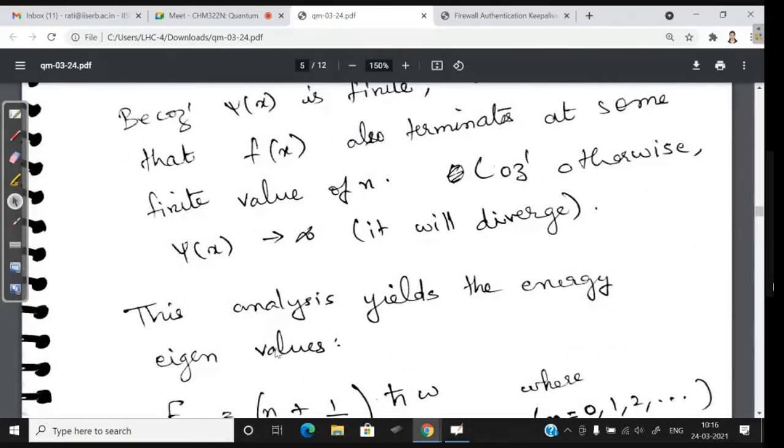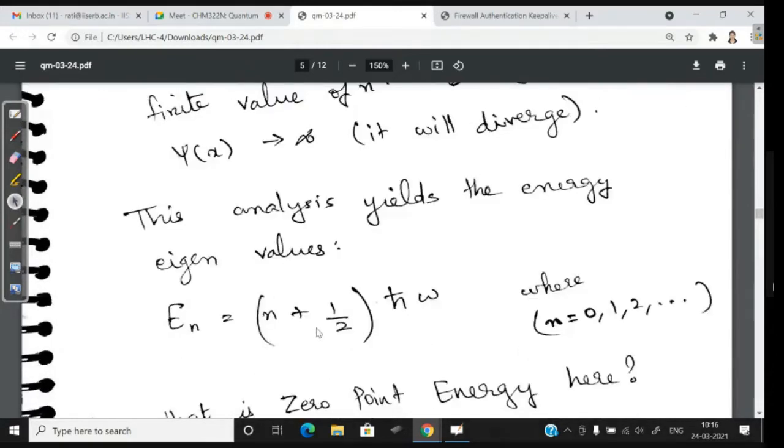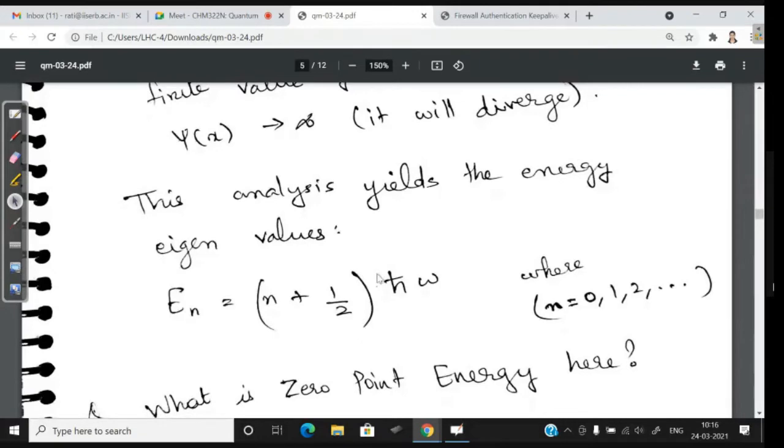Eigenvalues are obviously energy, because the operator is the Hamiltonian operator. So eigenvalues are energy, and the wave functions would be the eigenstates. Finally, the energy eigenvalues turn out to be (n plus half) times h cross omega.